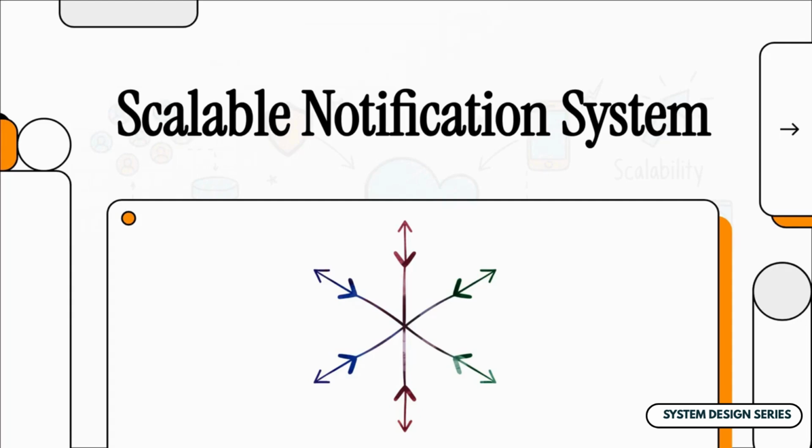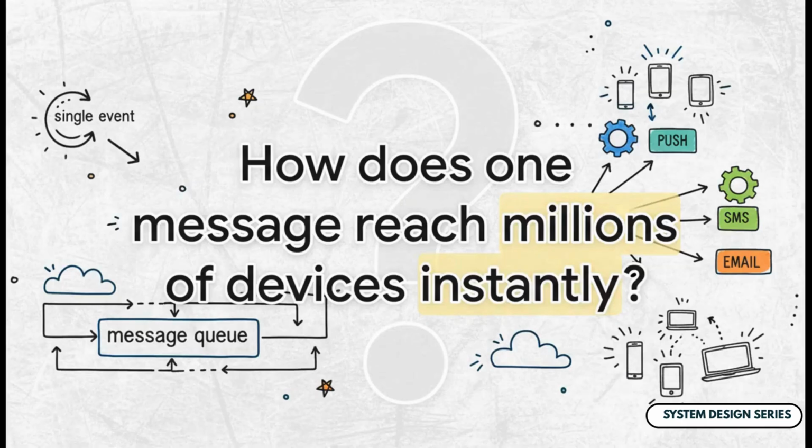Today, we're diving deep into something you probably interact with dozens, if not hundreds of times a day: notifications. We're going to design a system from the ground up that can handle push, SMS, and email notifications at a massive scale. So, your phone buzzes. You glance at it, and then you move on. But have you ever stopped to think about the incredible journey that single alert just took? How does a server send that one message to potentially millions of different devices instantly and make sure it actually gets there? Well, that is the exact challenge we're going to break down today.